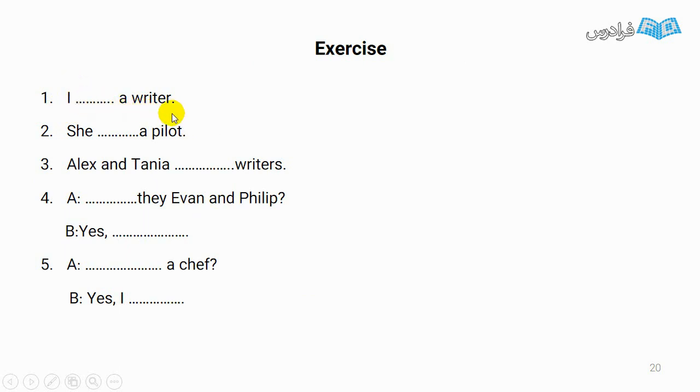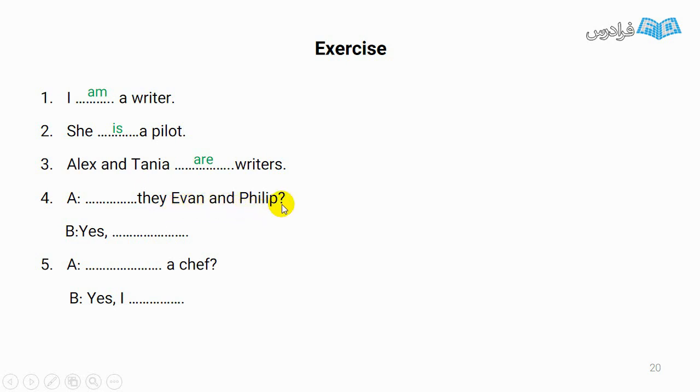Now, look at this exercise. I, a rider. I is a subject. A rider is a noun. Then, I need a verb. As the subject is I, I have to use am. She, a pilot. Again, a correct form of be. As the subject is she, we have to use is. Alex and Tanya, riders. Here we need a verb. Because I'm talking about two people, then I have to use are.